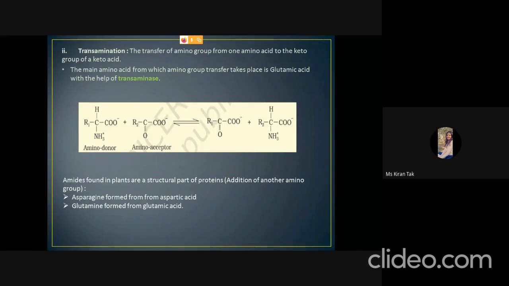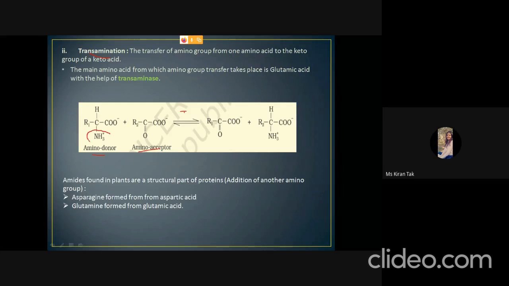The other process is called the transamination process, in which there is transfer of an amino group from one amino acid to the keto group of a keto acid, and here the enzyme is transaminase. Here the amino donor is the amino acid, and the amino acceptor is the keto acid.